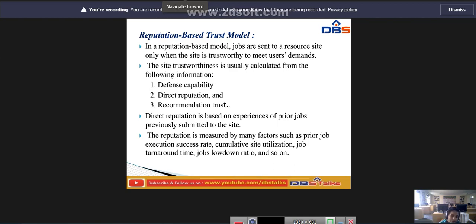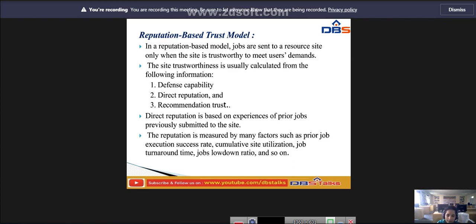So why should it be trustworthy? Whatever jobs we send to the resource site, that site should be trustworthy, because the user's security conditions need to be satisfied. The site's trustworthiness is usually calculated from the following information: defense capability, direct reputation, and recommendation trust. Depending on these three pieces of information, we can say that the site is trustworthy.